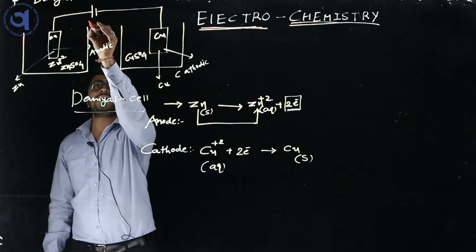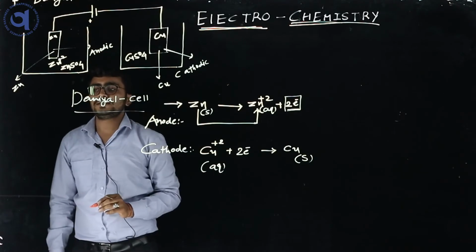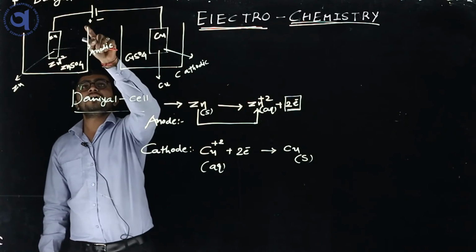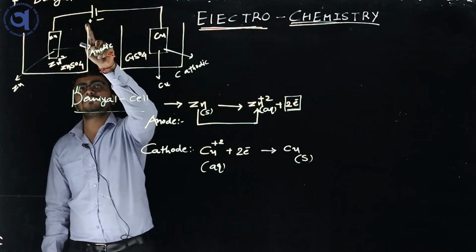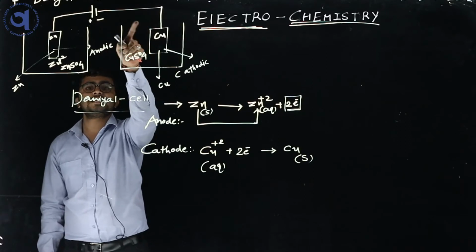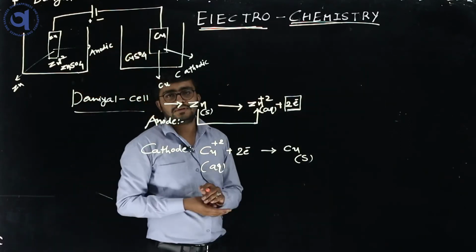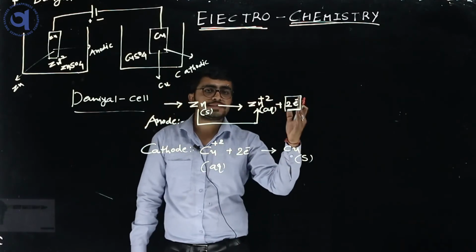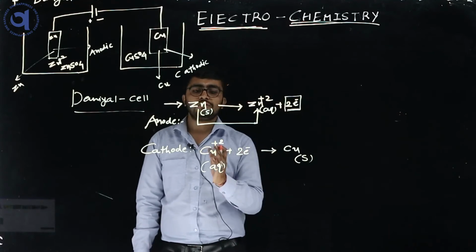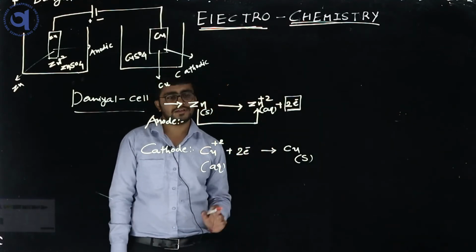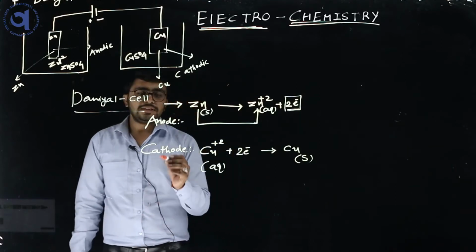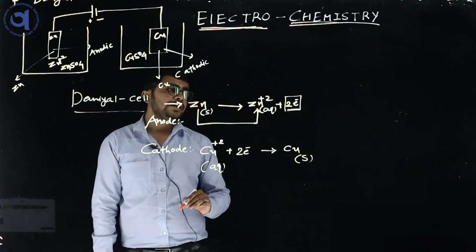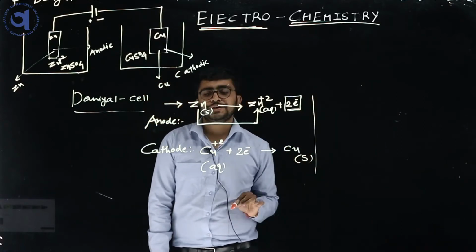Zinc and copper both are connected. Suppose the anode loses electrons, it is represented by a plus charge and the other is minus. So here the anodic plate is connected to the positive cable and the cathodic plate to the negative cable. Here zinc metal is converted into zinc ions and copper ions get converted into copper. So finally, these two are half cell reactions, two half cell reactions.